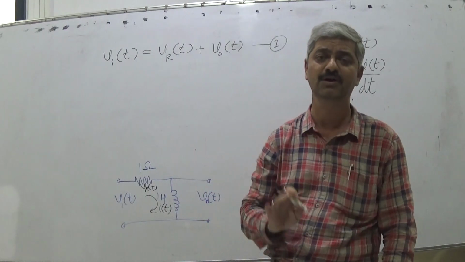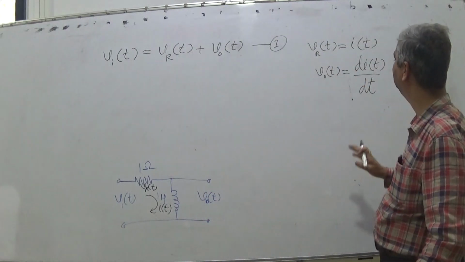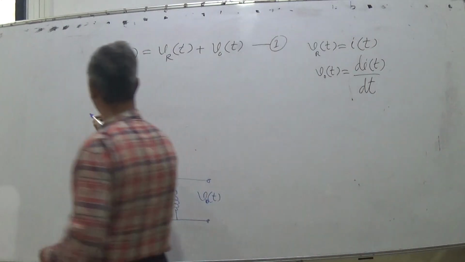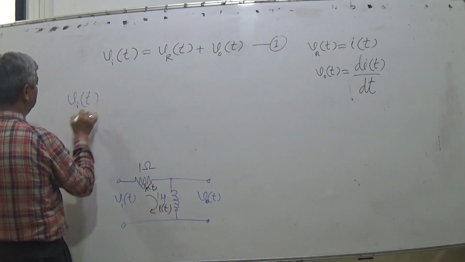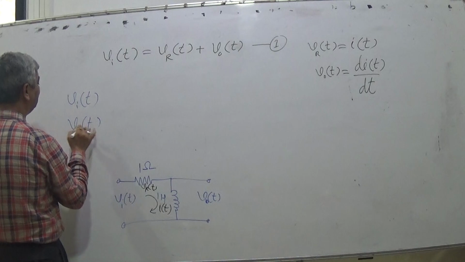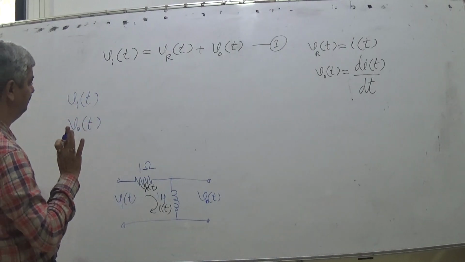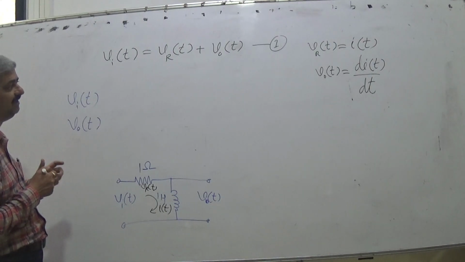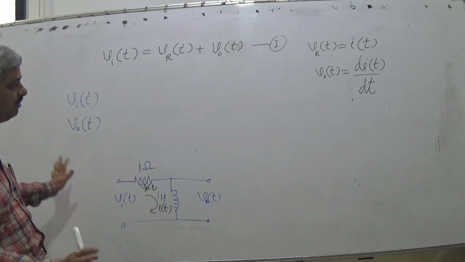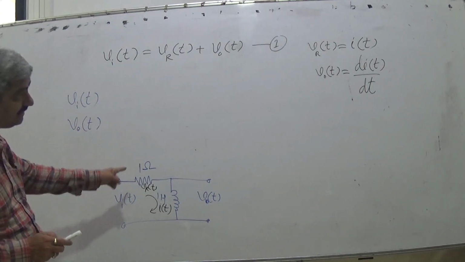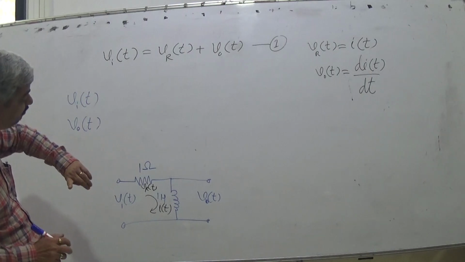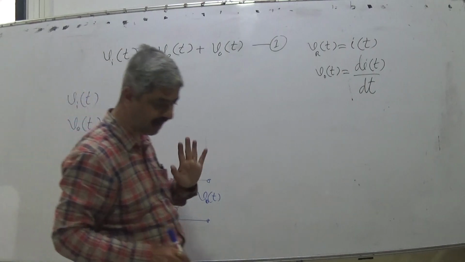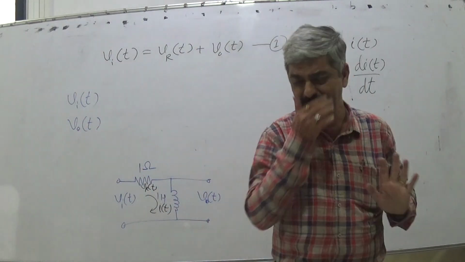So ultimately the final equation must be in terms of Vin(t) and VO(t) and their differentials and constants. Vin(t) and VO(t) should be there in the equation. Everything other than Vin(t) and VO(t) should not be there. So I(t) we are taking help of, but I(t) should not be the final part of the equation. Is the idea clear?